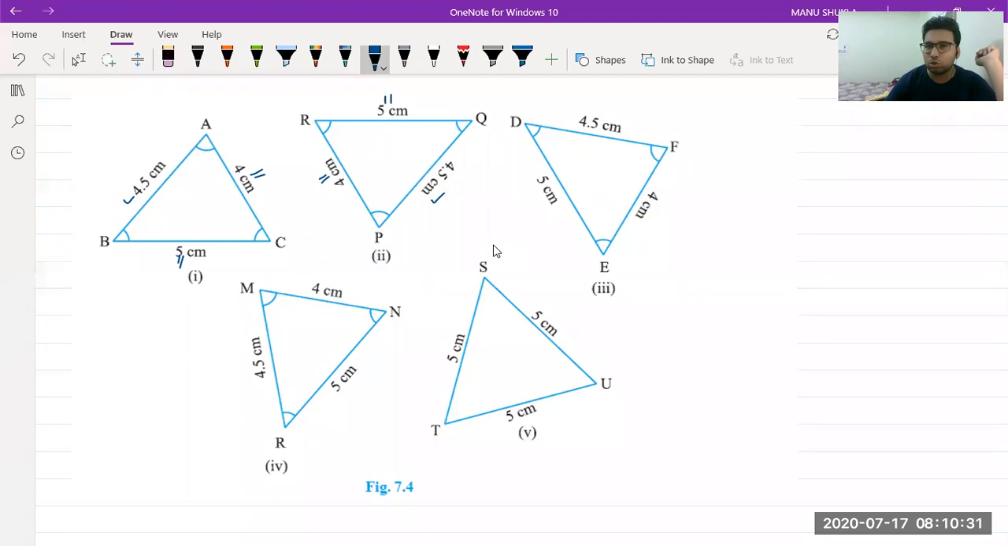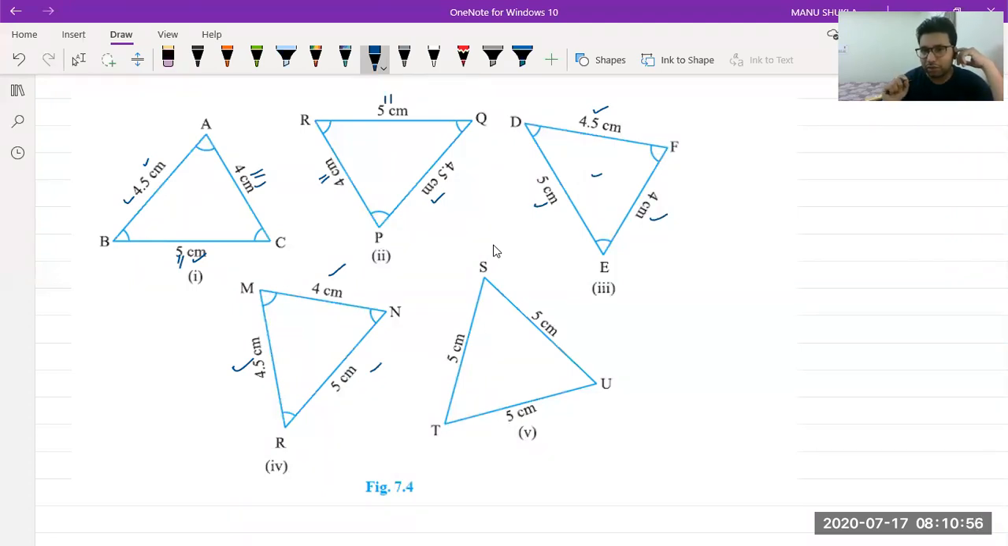Similarly, in this case also, if you see, we have 4.5, 4.5, 5, 5, 4, 4. Here also 4, 5 and 4.5 sides are there. So these 1, 2, 3, 4 are congruent to each other. You can say 2, 3, 3, 2, 1, 2, 2, 4. Anyone you can take. They all are congruent because they have the same sides.